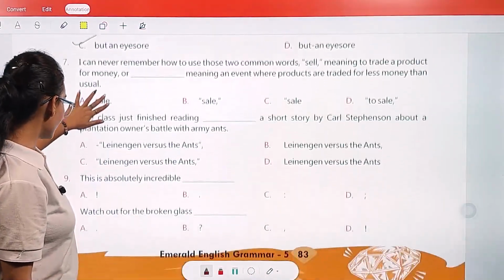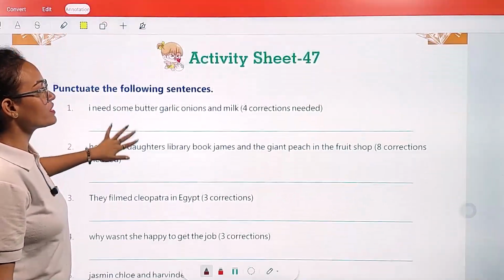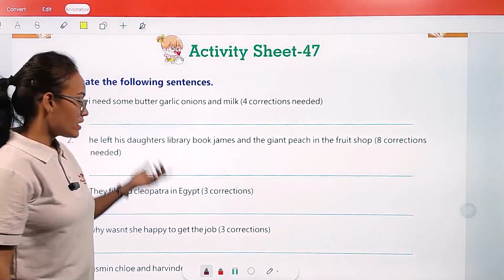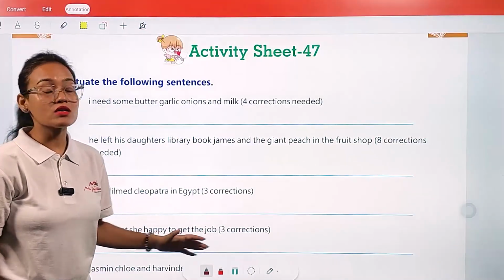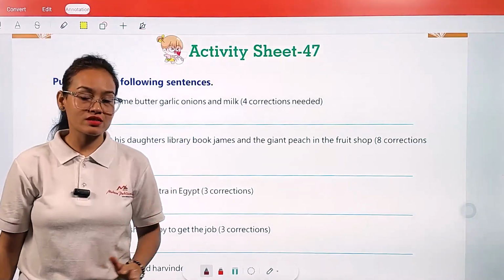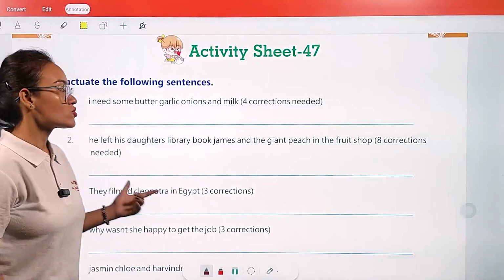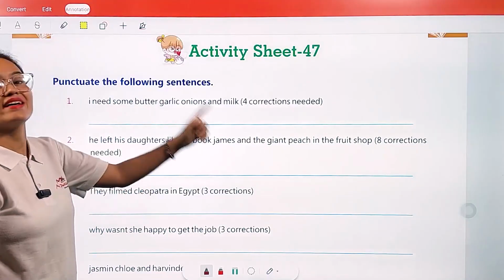Okay, similarly, the rest of the four you are going to complete on your own. Now, activity sheet number 47. Here, what we have to do: punctuate the following sentences. Here, some sentences are written, but they are absolutely wrong because they are not making any kind of sense. Here, punctuation marks are not mentioned. Okay, so what are we going to do? We are going to punctuate them and we are going to rewrite them.